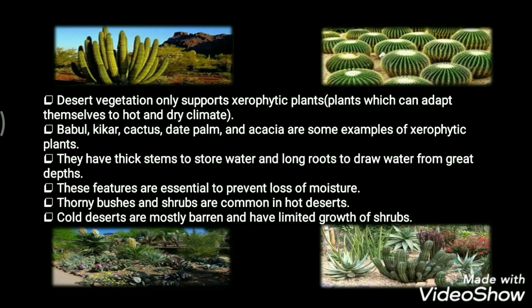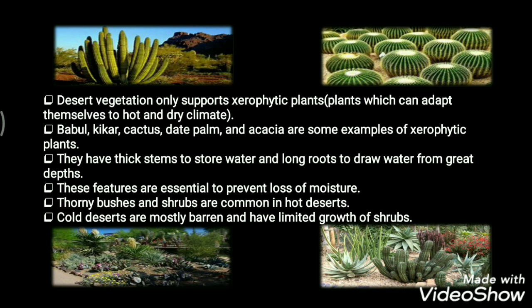Understood? So thorny bushes and shrubs are very common in these hot deserts, whereas the cold deserts are mostly barren and have limited growth of shrubs. Understood? So these are the different features of desert vegetation.